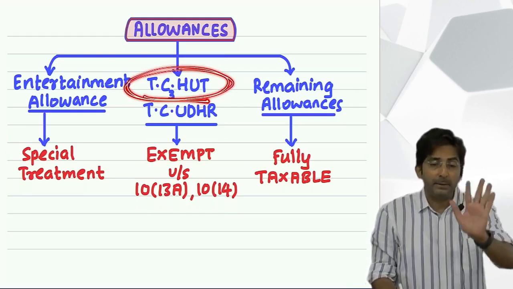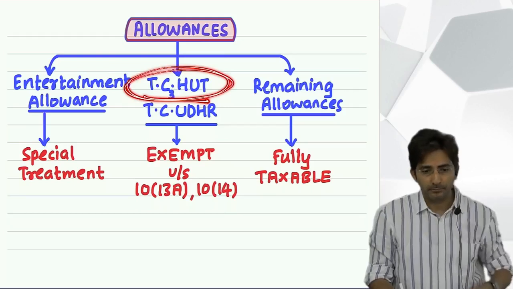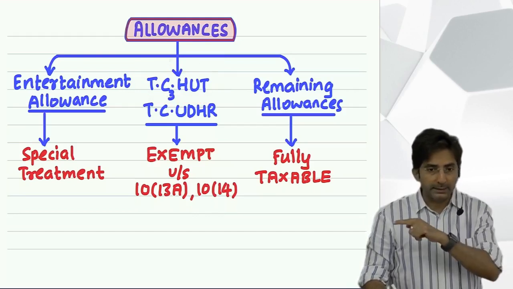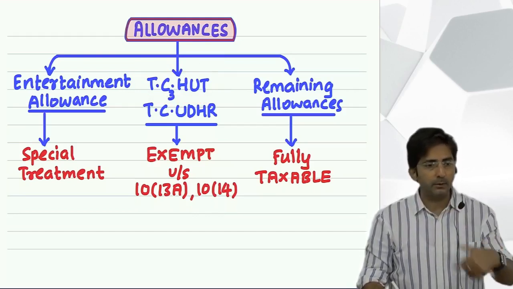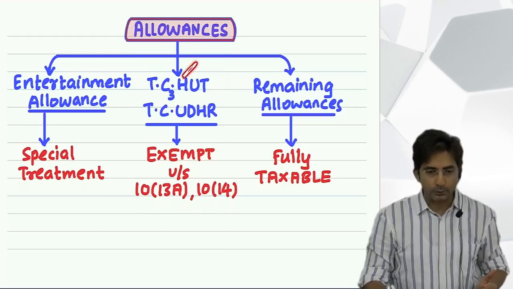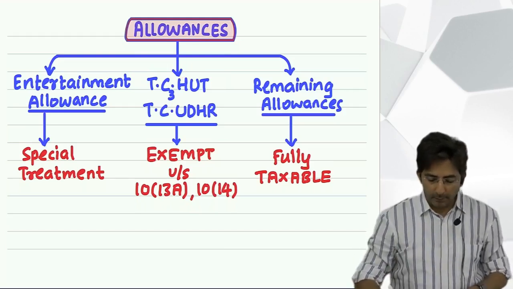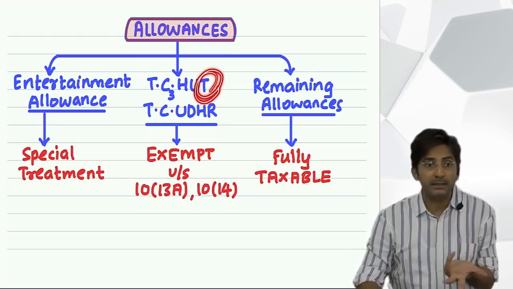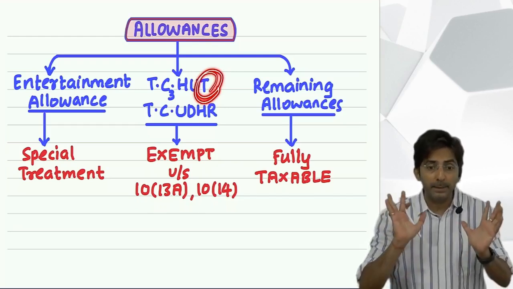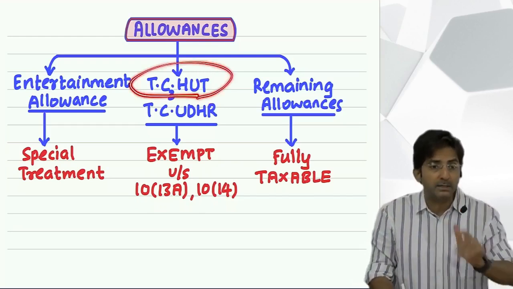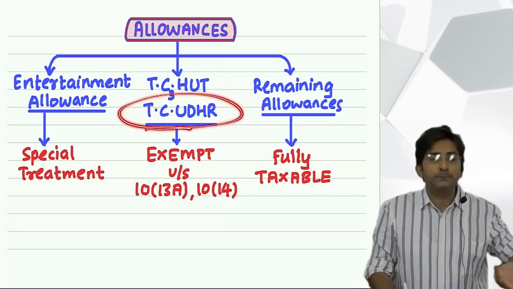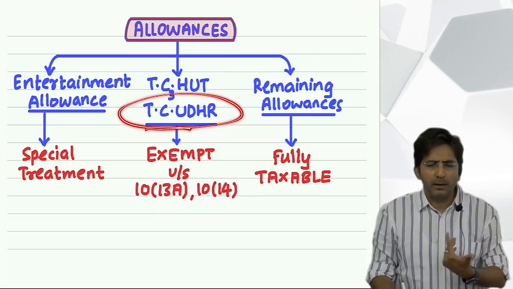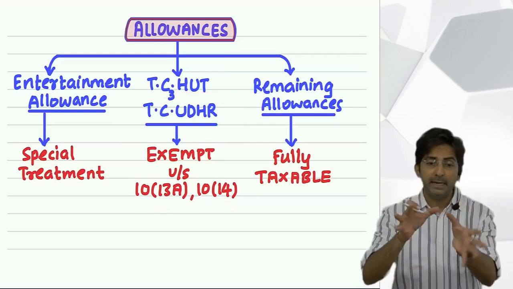That's why the group is kept different, and everywhere there is a formula or an amount. Like in tribal area, there is an amount of 200 per month, and in all the three C's, children education, children hostel, and community, there was a fixed amount. And in house rent allowance also there is a formula. Underground allowance a fixed amount of 800 per month. And here the fixed formula 70% or 10,000 per month, whichever is less. In short, what am I making you notice is that here some fixed amounts and formulas are there. But in TC Udar nothing is fixed. The amount spent will be the amount exempt, because all are for office purpose only. That's why I have made it a different group.